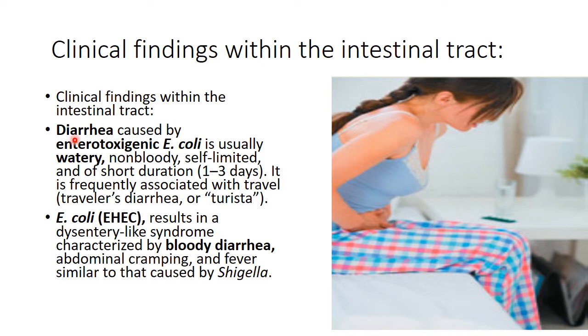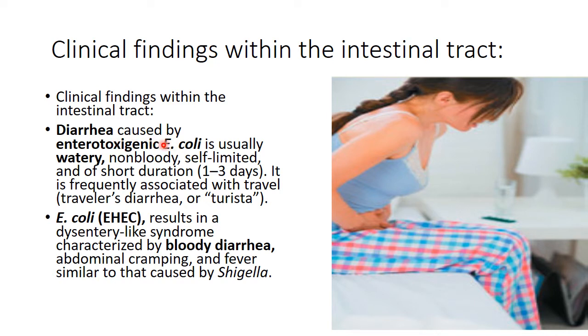The first clinical finding of Escherichia coli is diarrhea. What is diarrhea? Loose motion. When there is water in the stool, the condition is called diarrhea. There are two types of diarrhea caused by E. coli, by different strains. The first strain of E. coli is called